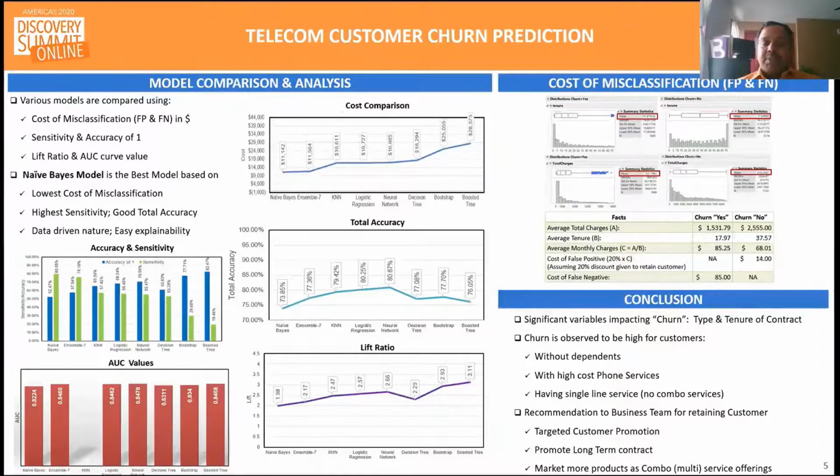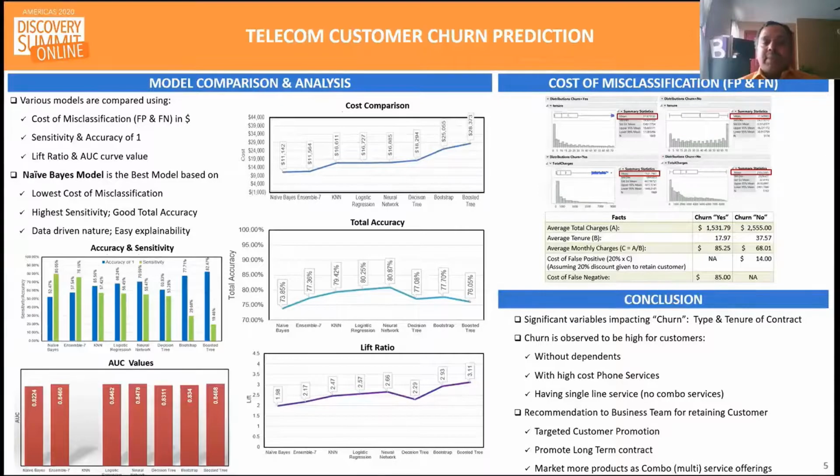It has the lowest misclassification ratio, high sensitivity, and reasonably good total accuracy. If we discount some of its inherent drawbacks, such as lack of a statistical model to support it, the model is completely data-driven and easily explainable. Moving on to the conclusions drawn.